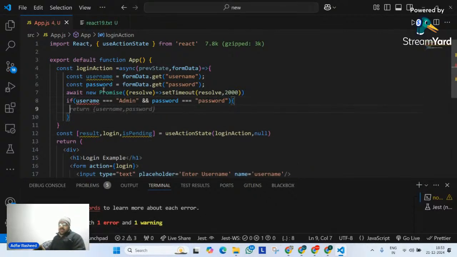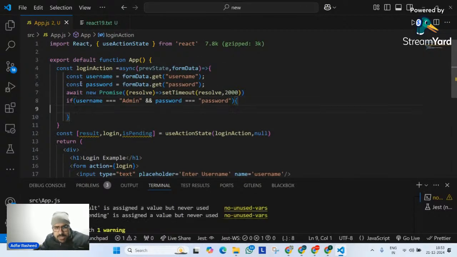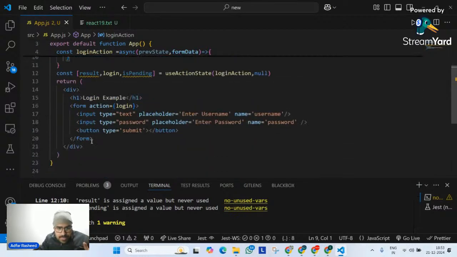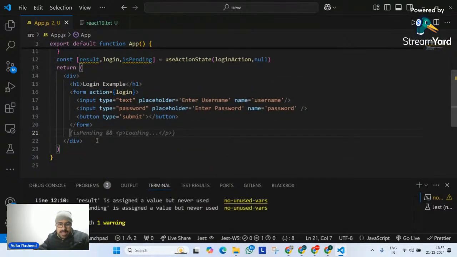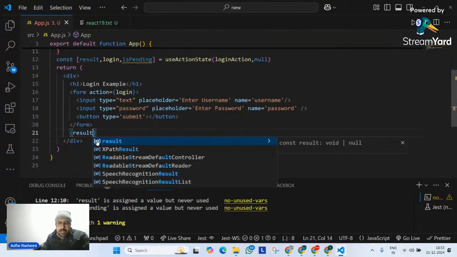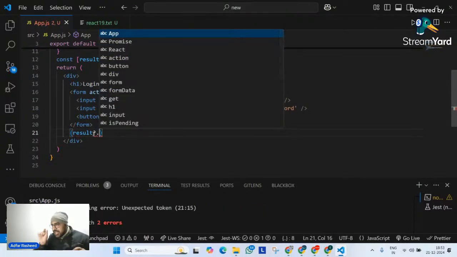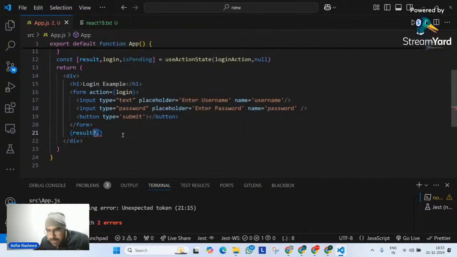Now what is it going to return? What does it return? It returns the updated value. To give you a better idea of what return means over here: return means what this action returns. To give a better idea of this, let me display the data first. I will simply go below this form and tell it, show me result. And I know what result is. Result is this value. Okay. According to this result, please check. Okay. And then someone please tell me what this operator is.